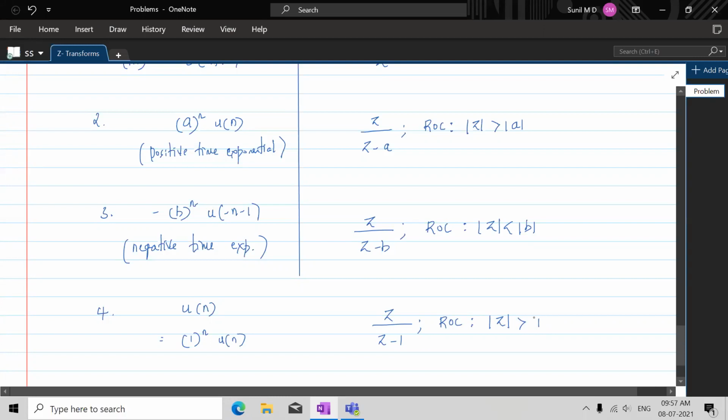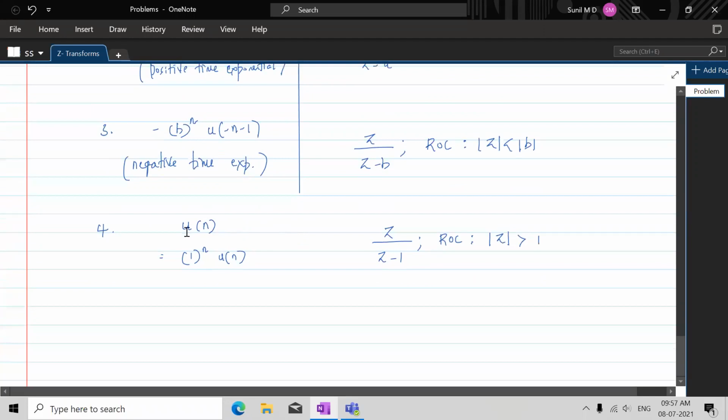Fine. So that is the meaning of this. If you have u of n, it is as good as having 1 power n u of n, where 1 is this a. If it is a, it is z by z minus a. If it is 1, it is z by z minus 1. And since here the region of convergence is outside the circle with radius a, here it would be outside the circle with radius 1. That's it.